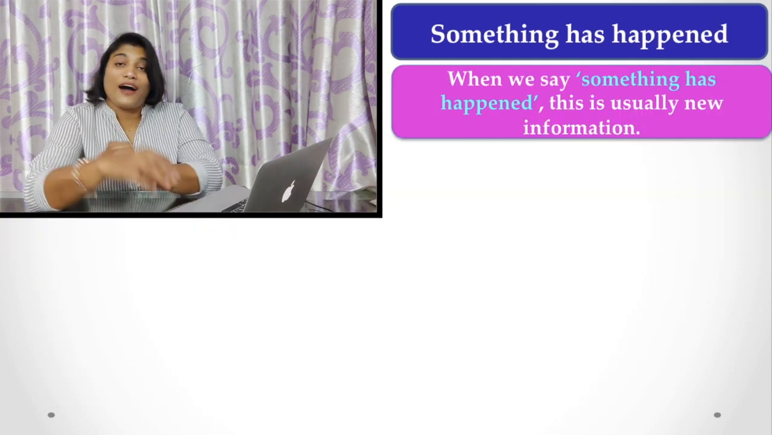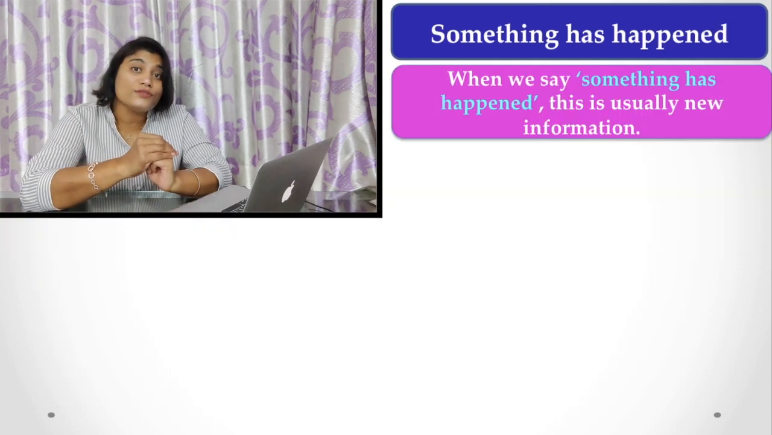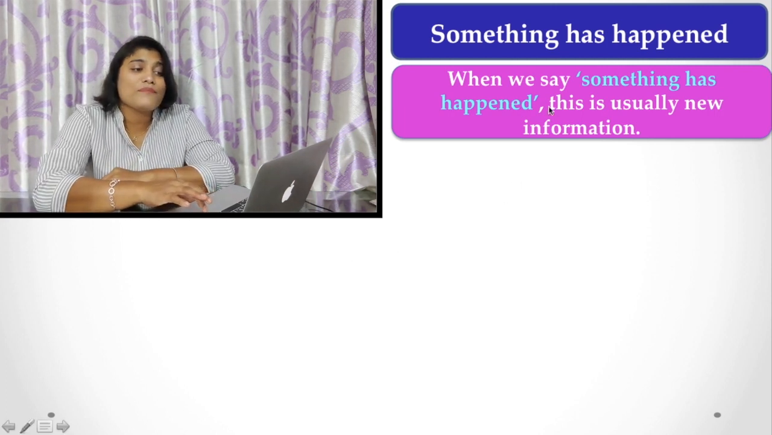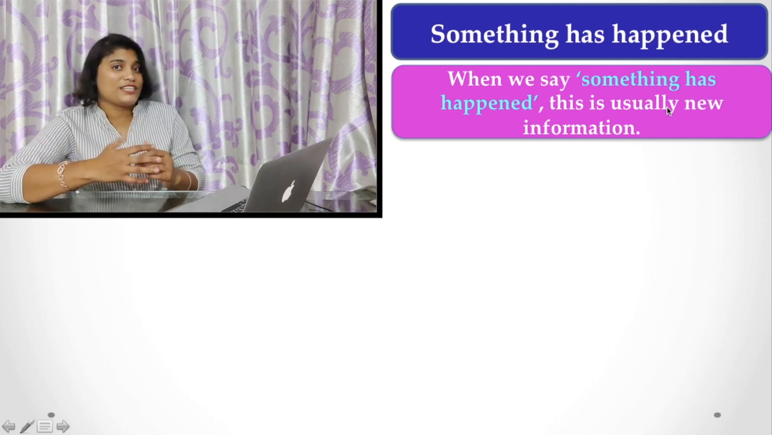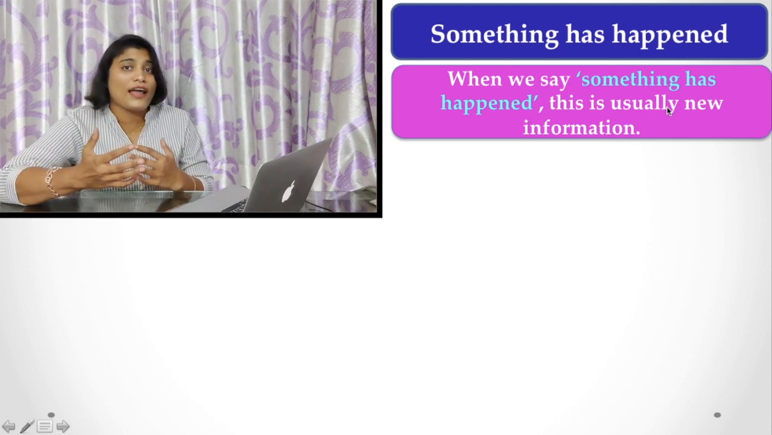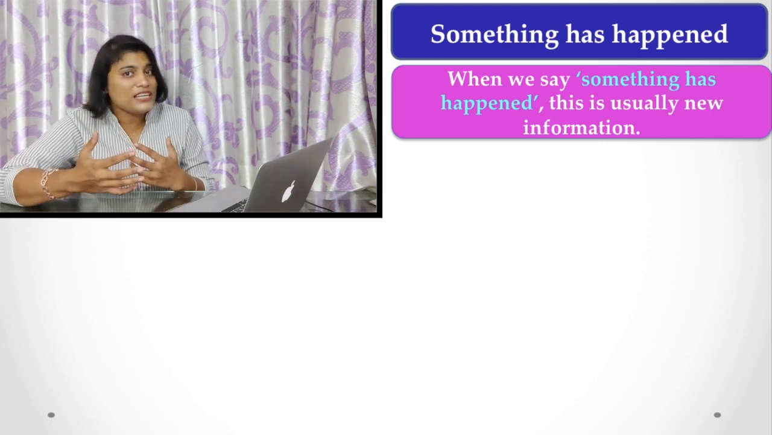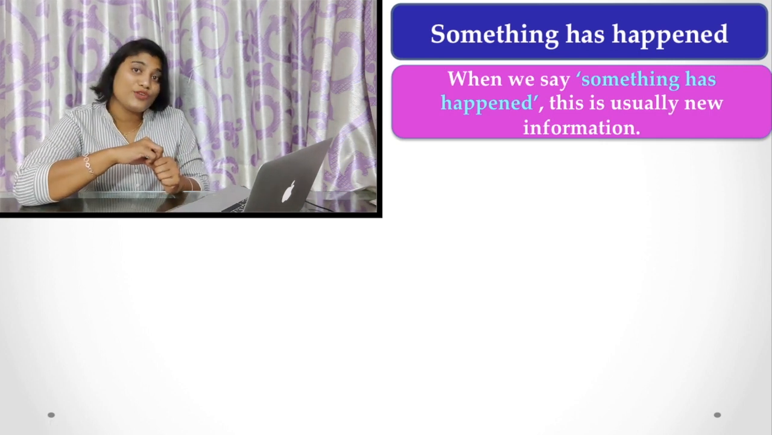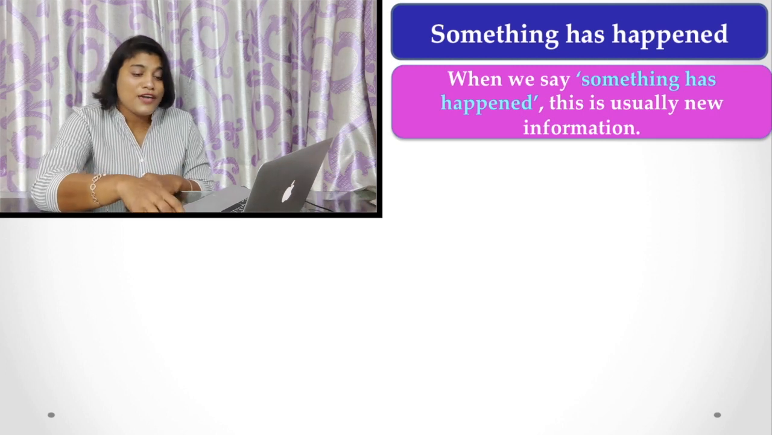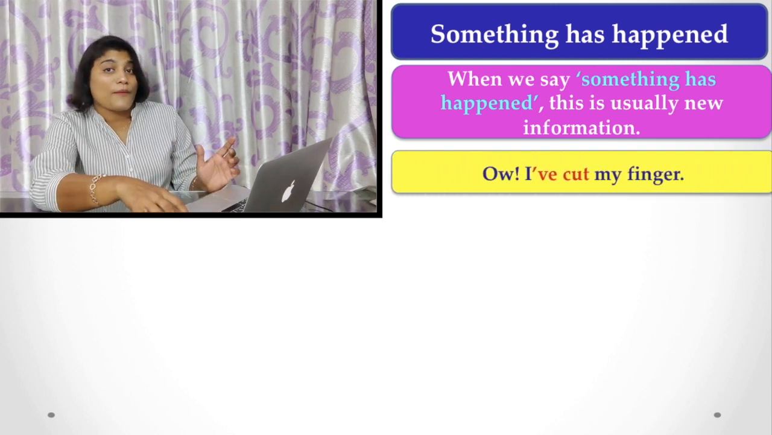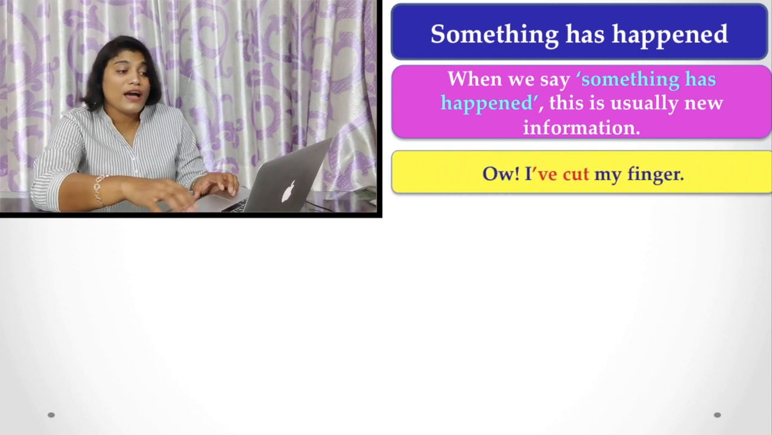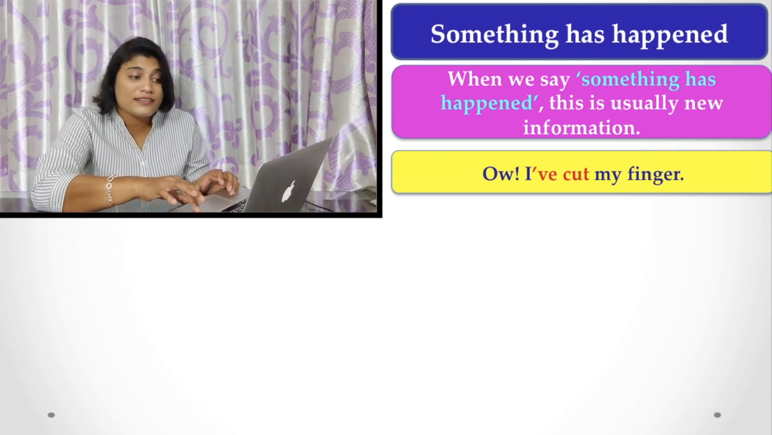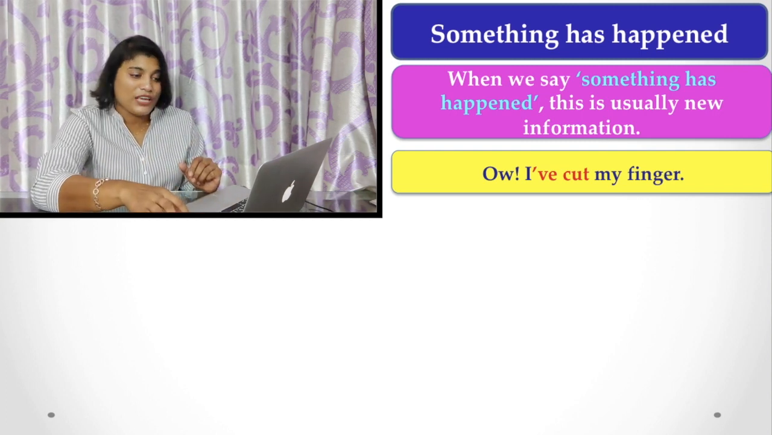Next, now where do we use this present perfect tense? When we say something has happened, this is usually new information. That means I'm giving some new information. At that moment, we have to use present perfect tense. For example, oh, I have cut my finger. Here you find I have cut my finger. This is new information.